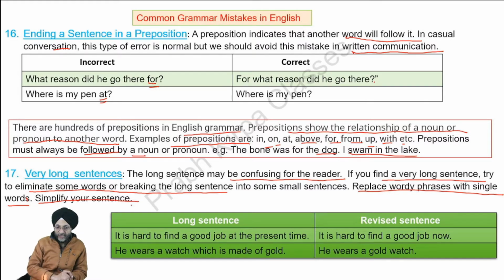Simplify your sentence. For example, it is hard to find a good job at the present time. In place of at the present time, we can use the word now. It is hard to find a good job now. In place of at the present time, we have used the word now. He wears a watch which is made of gold. The revised sentence which will be proper is, he wears a gold watch.